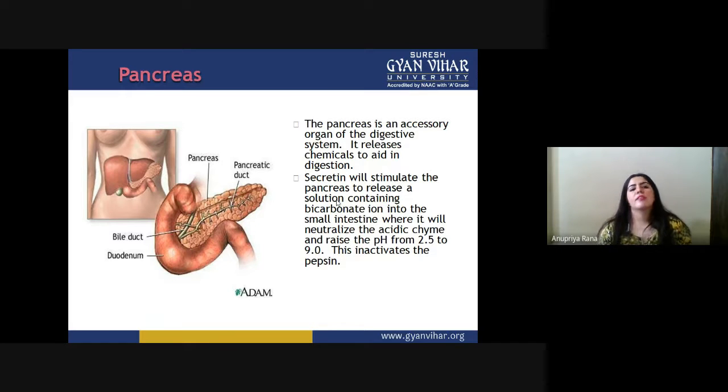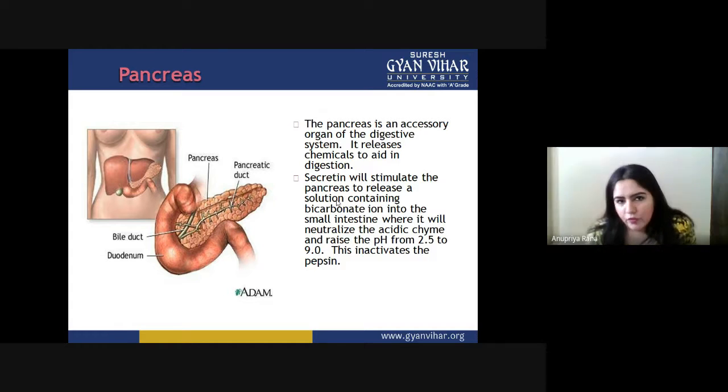Now the next accessory organ is the pancreas. This is also an accessory organ in the digestive system, and it releases chemicals to aid in digestion. So it is important that they release the chemicals. Secretin will stimulate the pancreas to release a solution containing bicarbonate ions into the small intestine, where it will neutralize the acidic chyme and raise the pH from 2.5 to 9.